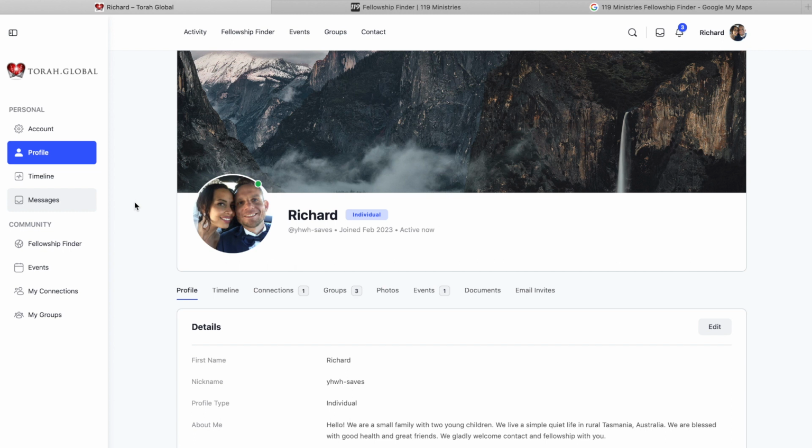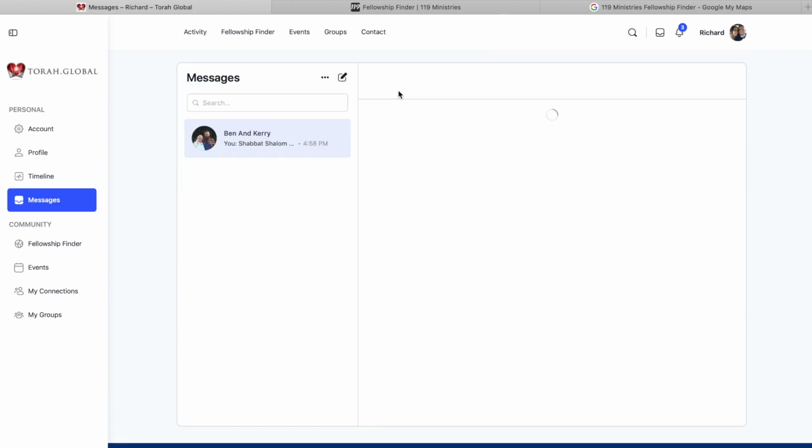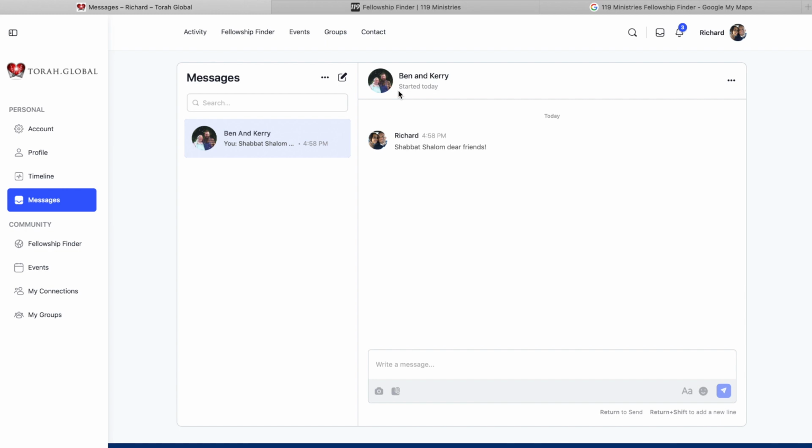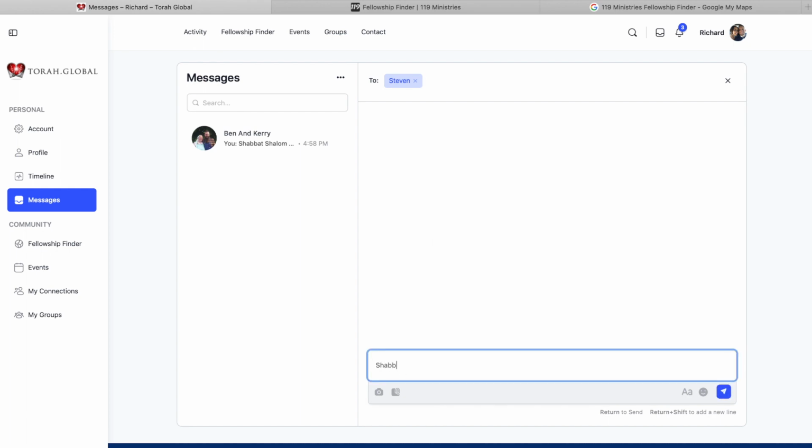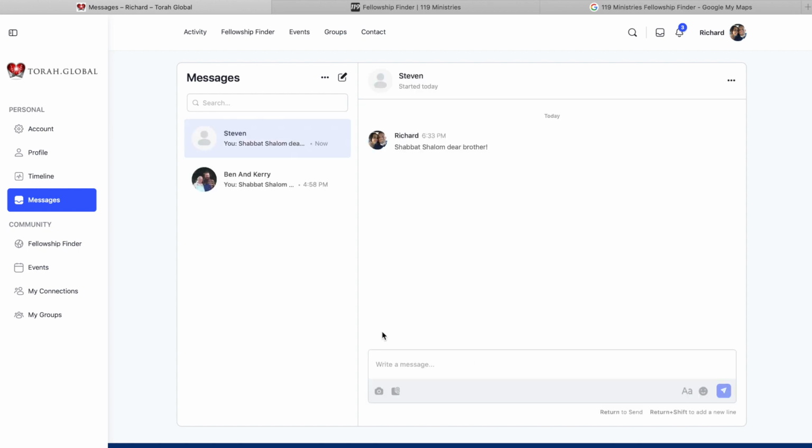So messages is handy. This allows you to, instead of putting out your email to the public or to anyone there that's registered, you can just send a direct message. So you just type in, where are we at here? So new message, this little icon here. Then you can type in a member. So Stephen, he's a dear friend. So I'll just write Shabbat Shalom. Then you can hit send. With that, you can also send photos and documents too.